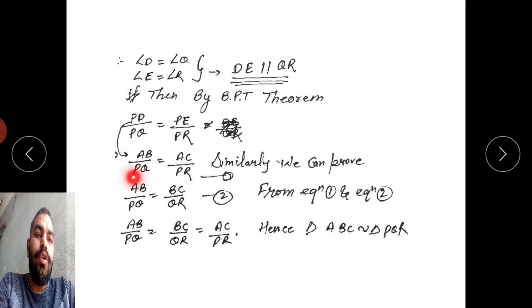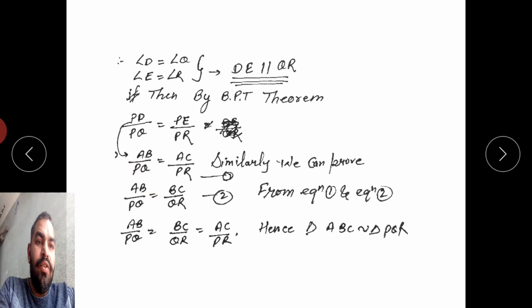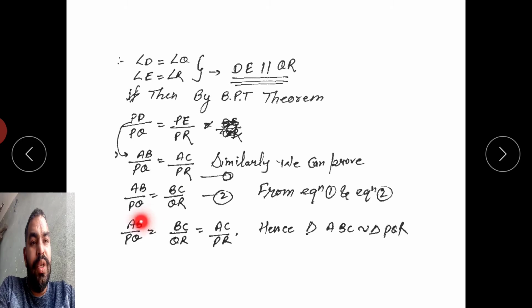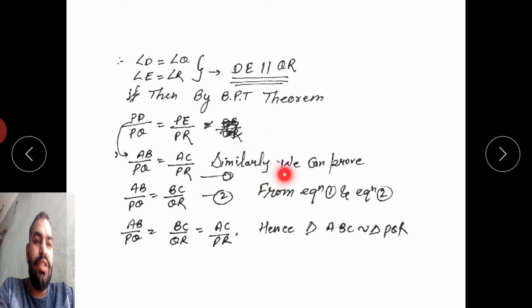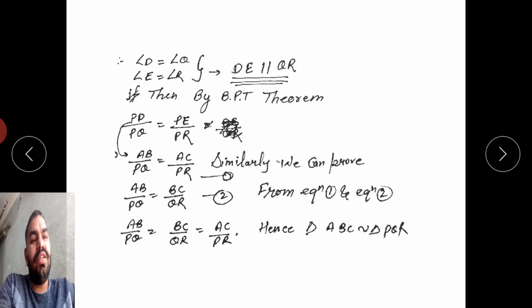So AB upon PQ equals AC upon PR. Similarly, we can prove that AB upon PQ is equal to BC upon QR. So in these two equations we can say that AB upon PQ equals BC upon QR equals AC upon PR. All three ratios are equal. Hence, since the ratios are equal, triangle ABC is similar to triangle PQR.